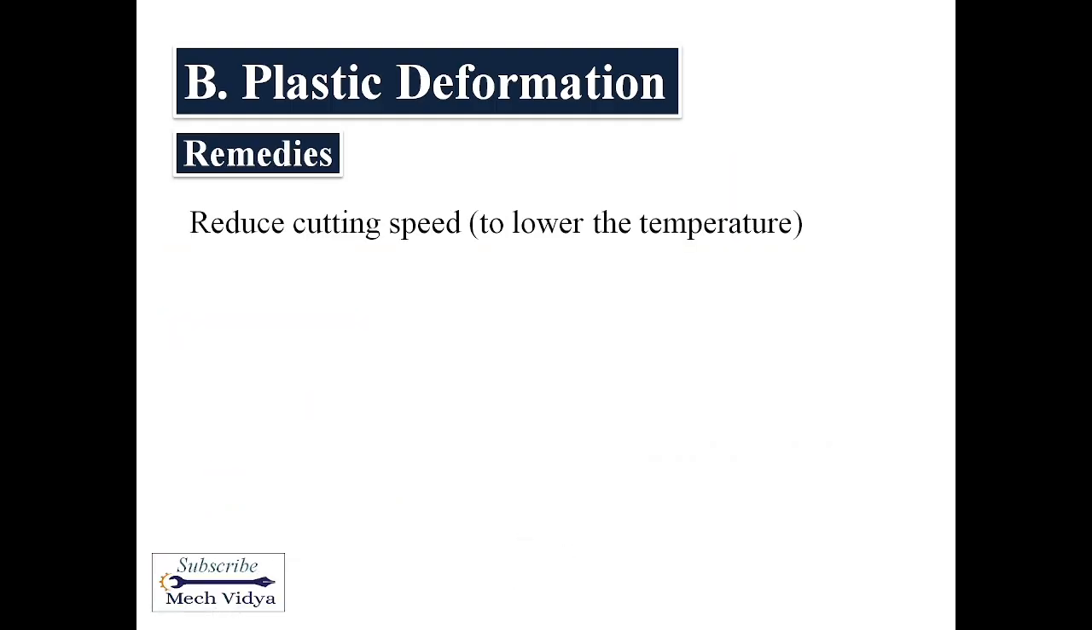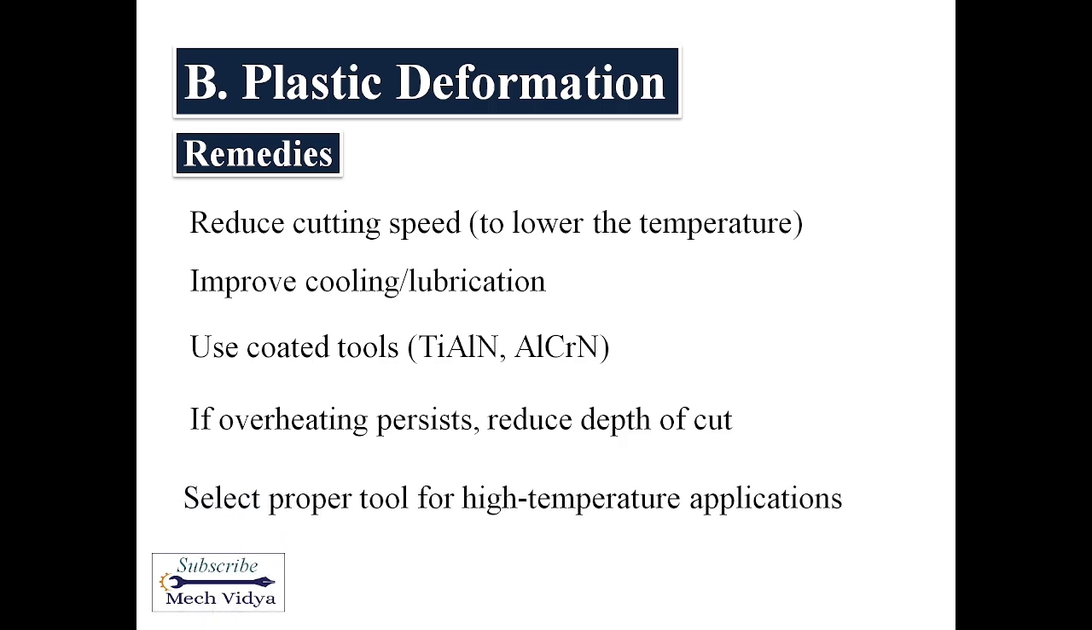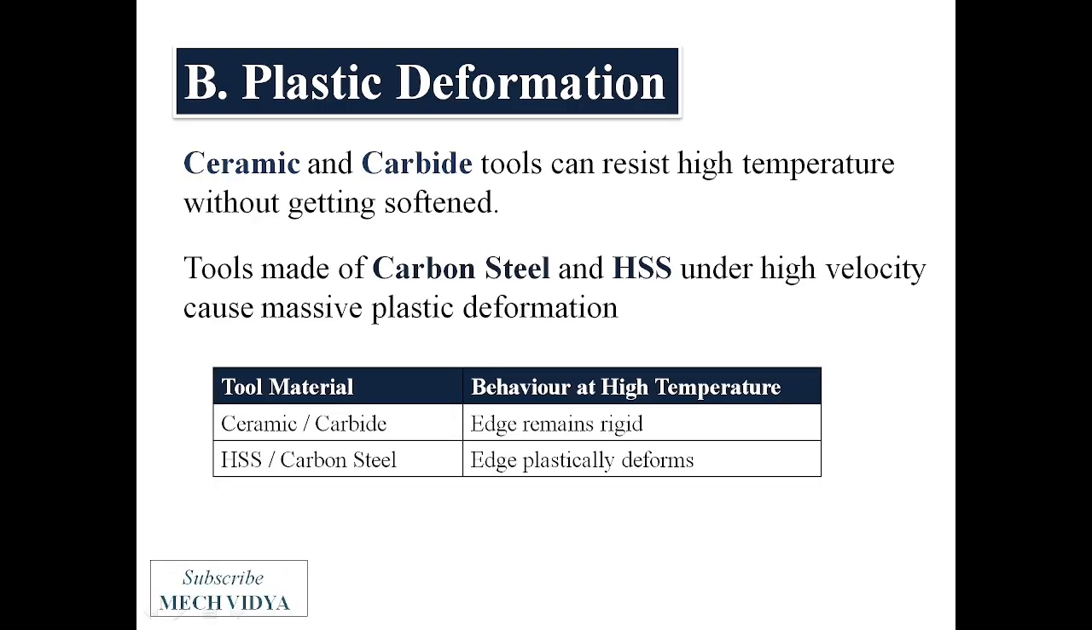Number one, reduce the cutting speed. If the cutting velocity is very high, it will result in very high temperature, thereby softening the edge. Next, use proper lubrication and coolants to reduce the friction and temperature of the cutting zone. Then there are some specialized coatings which can be applied on the tool to prevent deformation. The depth of cut should be optimized so that the cutting edge does not face excessive stress. And finally, there are some tools which resist high temperature without bending. These are ceramics and carbide tools. Whereas if you use carbon steel and high speed steel, please ensure that the velocity is not very high so as to keep the temperature in a controlled range.